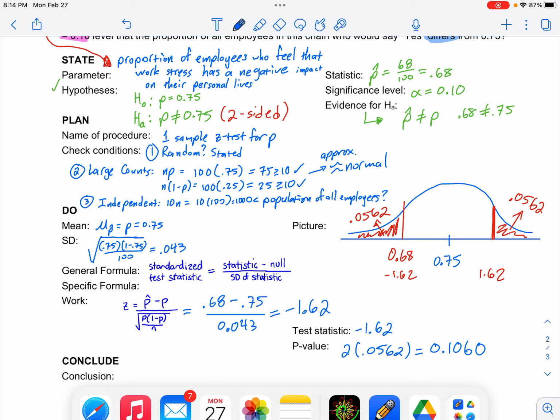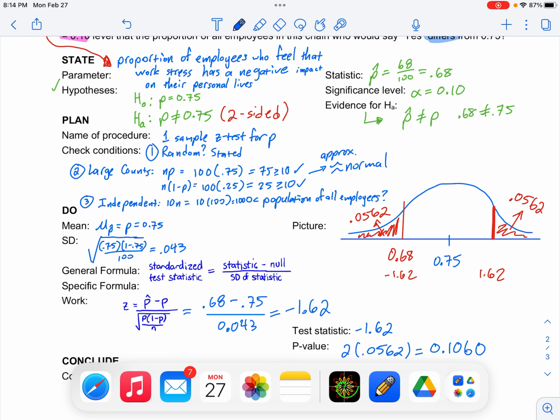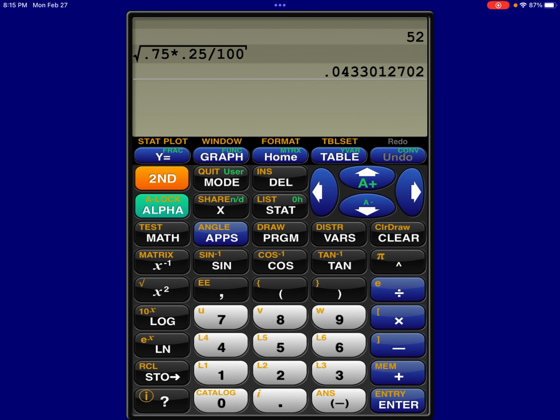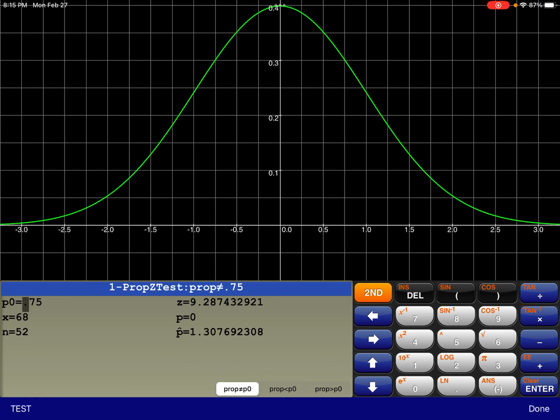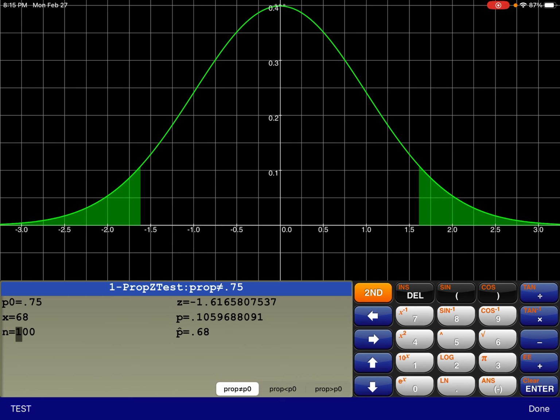Let me show you this on the calculator as well. It might help. I've got this calculator. So stat tests. We're doing number 5, a 1 proportion z-test. I already put in the p, 0.75. The 68 was the number of employees that said they are stressed, and 100 is the sample size. And so there it is.